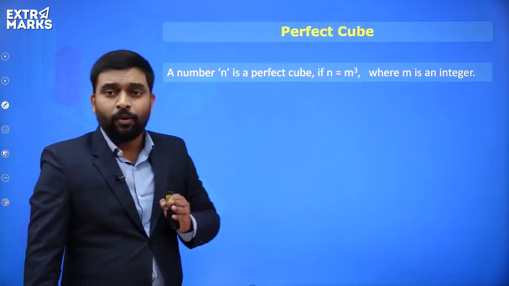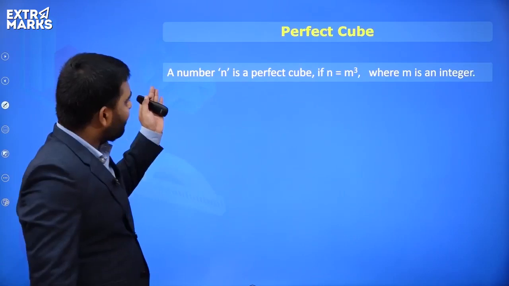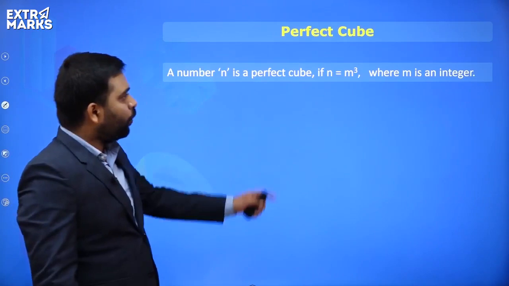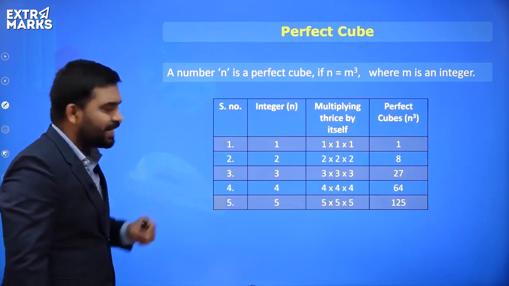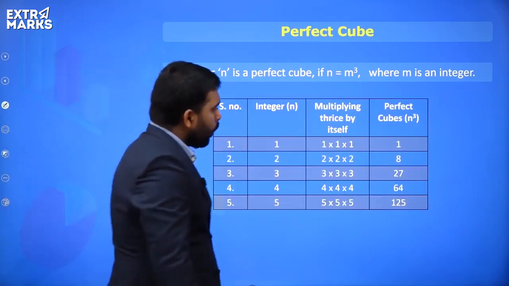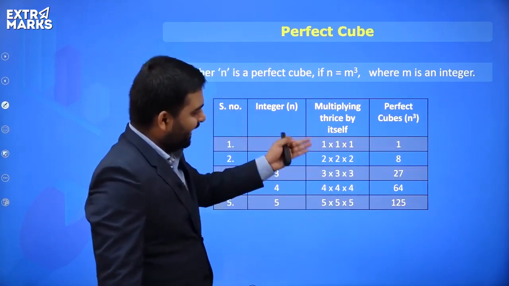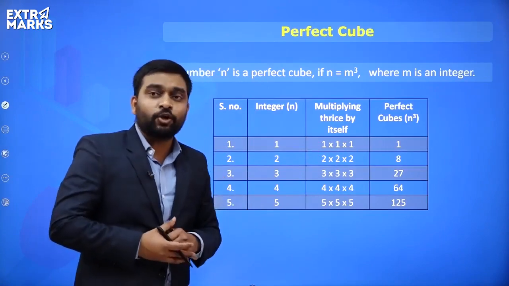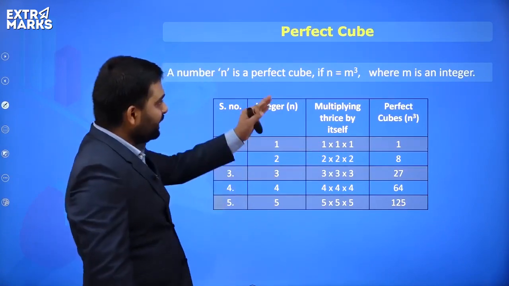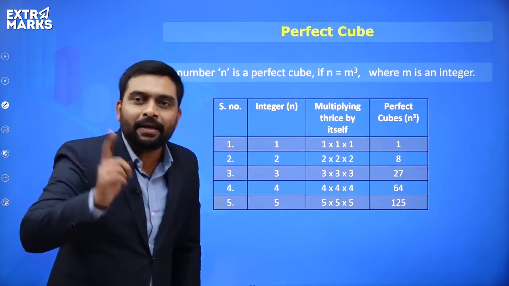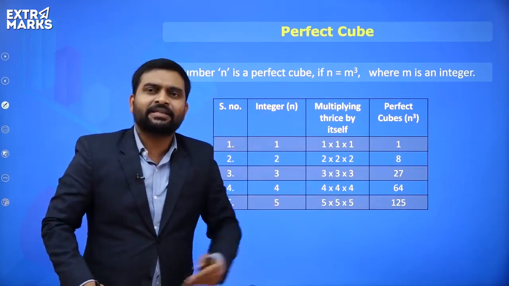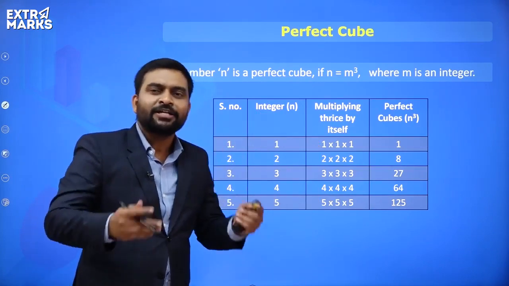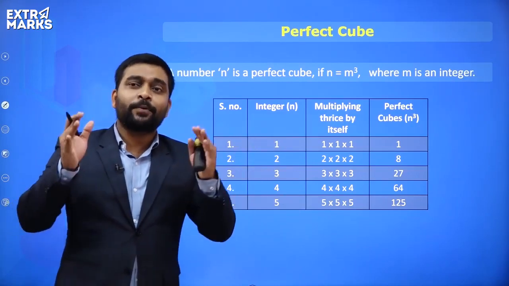Now, perfect cube. What is the meaning of perfect cube? Everyone, a number n is a perfect cube if n is equal to m cube, where m is an integer. Understand carefully now. 1, 8, 27, 64, and 125, all these are perfect cubes. Why? Because if we multiply any number 3 times with itself, let's say 4 multiplied by 4 and 4, or 5 three times with 5, the numbers we get will be your perfect cube numbers.